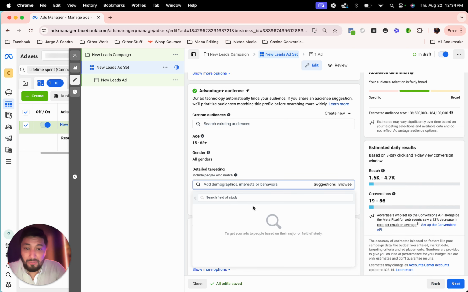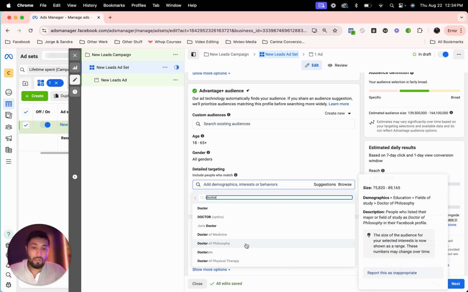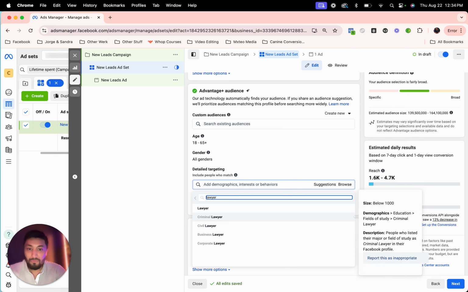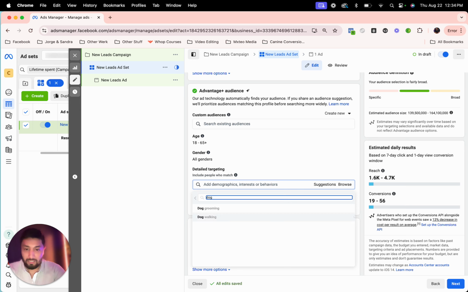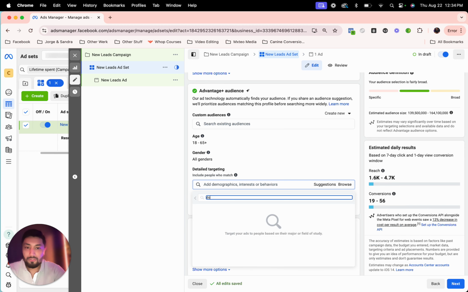For the field of study, you can actually search it. For example, you can type in doctor, and you can see all of these: doctor of philosophy, doctorate, doctor of physical therapy, doctors of optometry. It is crazy what you can do. Let me see, if I type in lawyer: criminal lawyer, civil lawyer, business lawyer, corporate lawyer. These are people that you can target. Now let's say, for example, dogs: dog grooming, dog walking. Those are some of the options that we have.